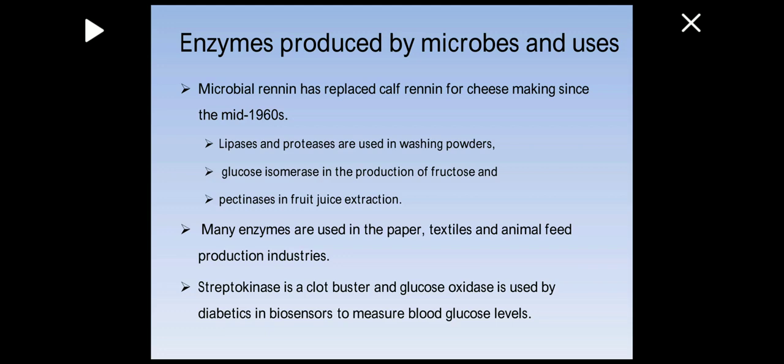They are used in washing powders. These are also enzymes which are produced by certain microbes. Glucose isomerase is used in the production of fructose, and pectinases are used in the fruit juice extraction process. So these are different enzymes which are used in different products, either food or other. Many enzymes are used in the paper, textile, and animal feed production industries. So in the paper industry, the textile industry, and the animal feed production industry, there are certain enzymes which are produced by the process of microbial fermentation.